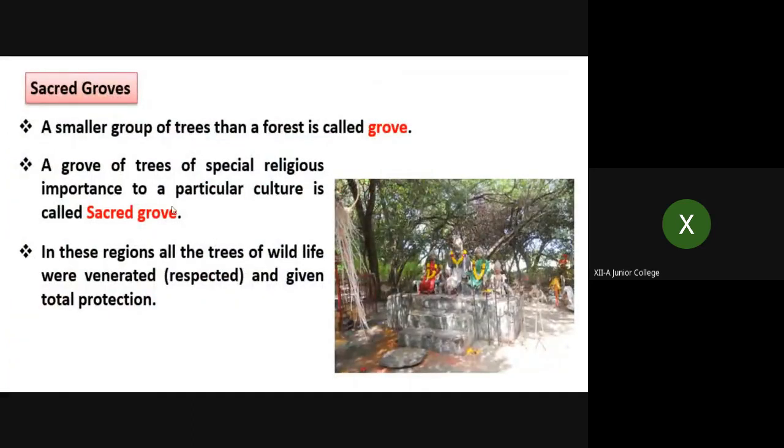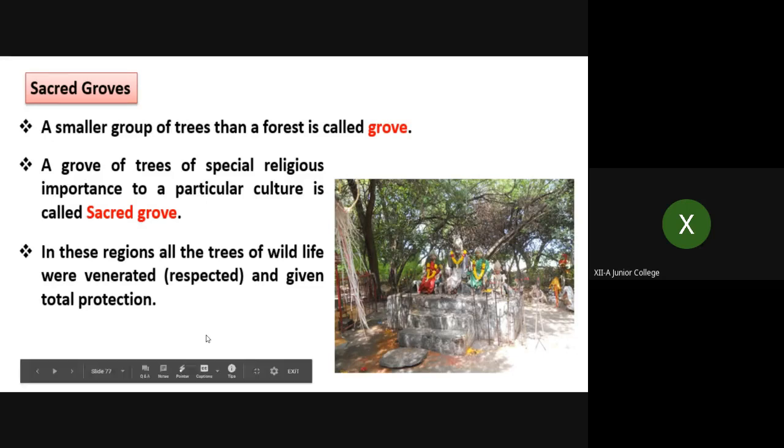The last example or type of in situ conservation is sacred groves. These are areas smaller than a forest, a group of trees smaller than a forest region, but they are protected. That means there is no interference. That is considered to be a grove. A grove is nothing but a smaller group of trees than a forest. So a group of trees of special religious importance to a particular culture is called a sacred grove. In these regions, all the trees and wildlife were venerated, respected, and given total protection.